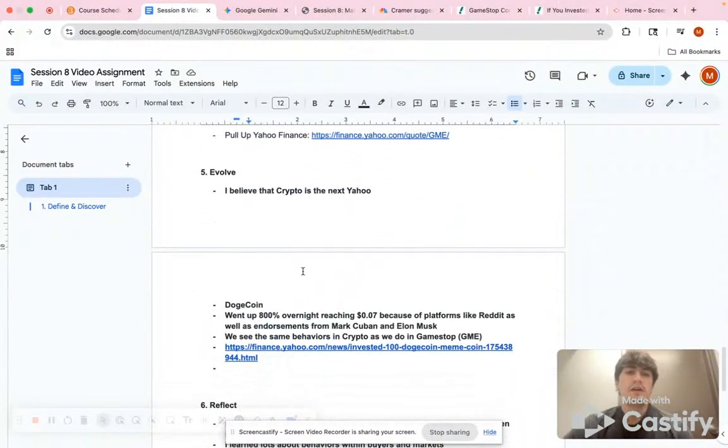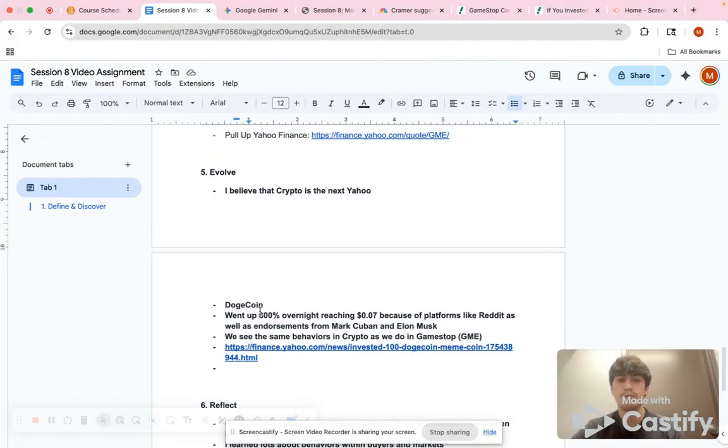And then to expand on the points made here, I think a similar thing is happening with crypto right now, so I wanted to look at a case of it. Dogecoin, if you're familiar, is basically just a meme coin, and it opened in 2013, but kind of as a joke.